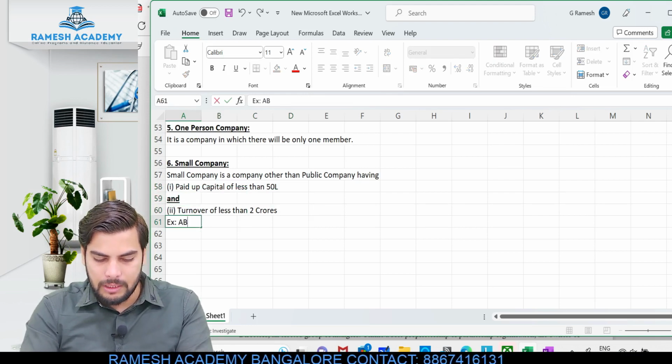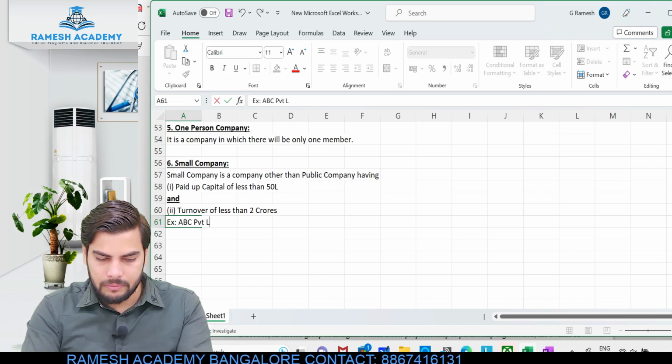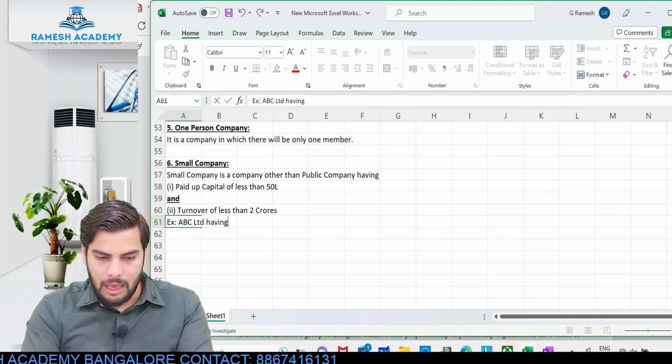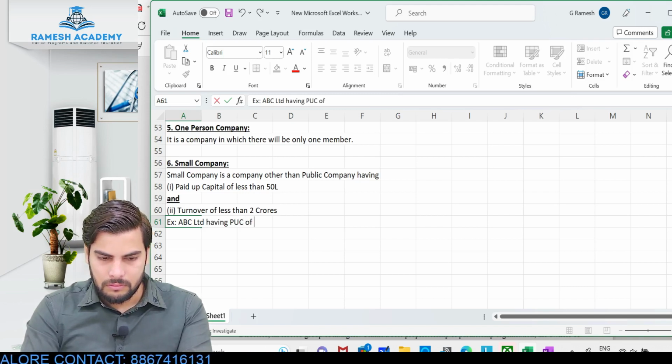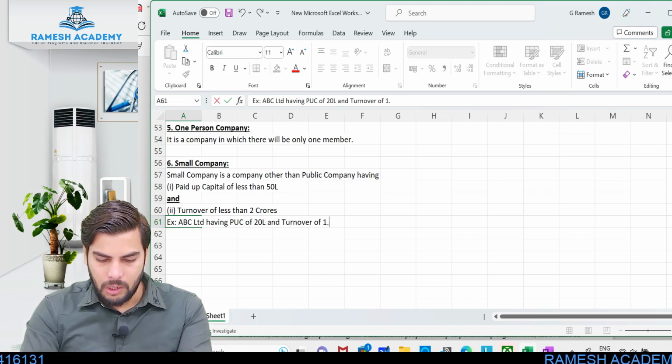Okay, let me give you a few examples. ABC Private Limited, or let's say ABC Limited, having paid up capital of 20 lakhs and turnover of 1.5 crores.